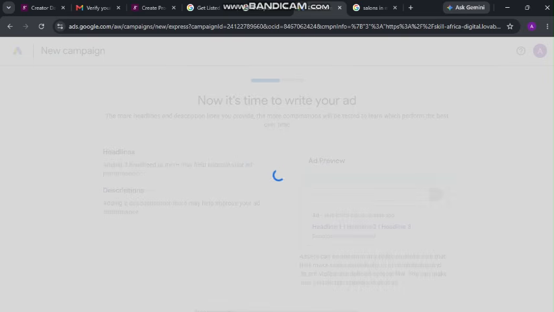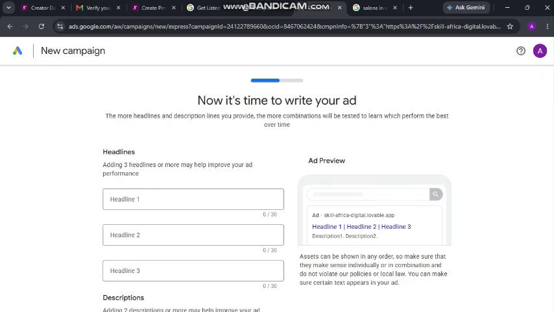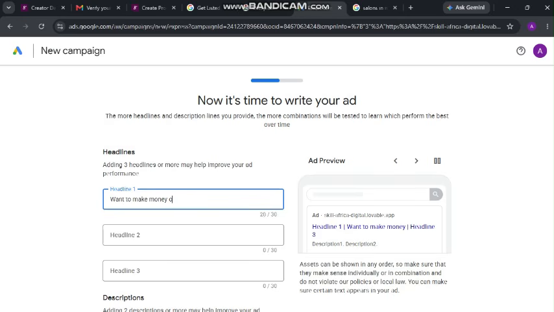We are now creating the ad campaign, a campaign for running our online ads. Now they show you heading 1. You will see there is a space here, so when I write anything here it appears here. For instance, I write want to make money online.